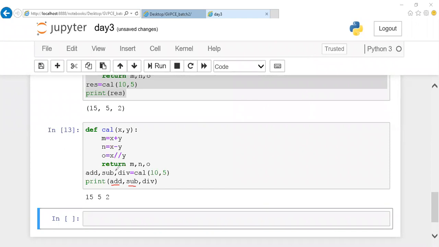The value of this particular m will be stored. It will be matching like this. The first parameter is m and the next parameter is n and the next parameter is division. Okay, this will be matching like this. So the values of these particular variables will be displayed by calling print m, print add, sub and division. Guys, don't get confused with this print. Print is a general term which is used for printing the value in a variable.